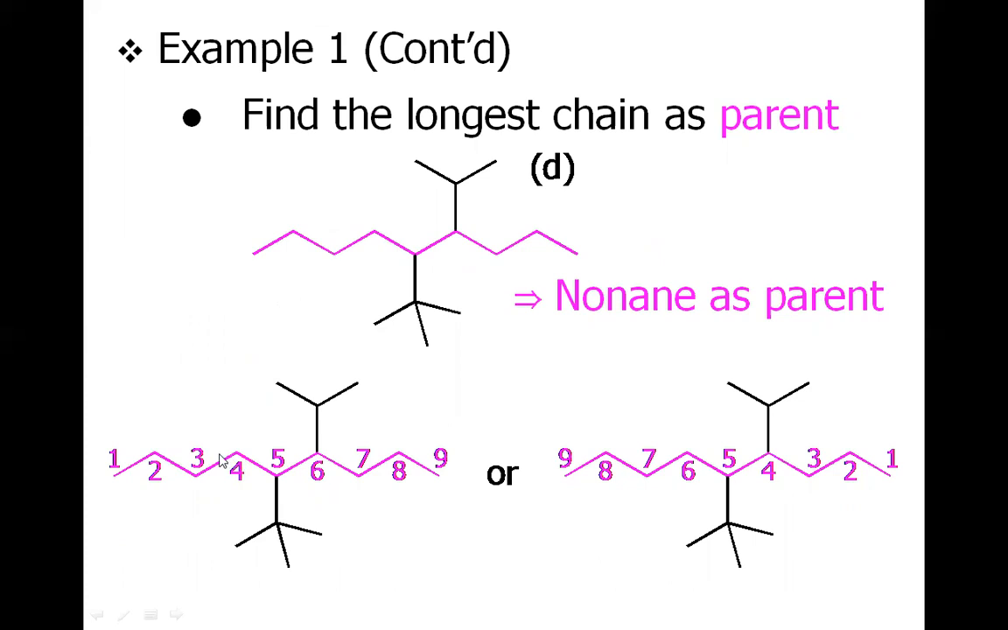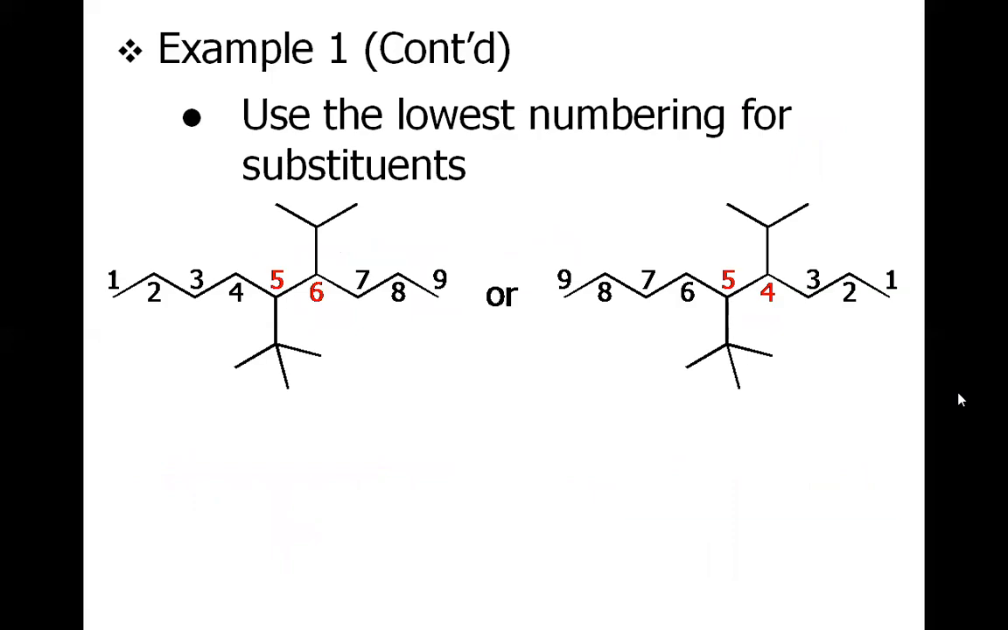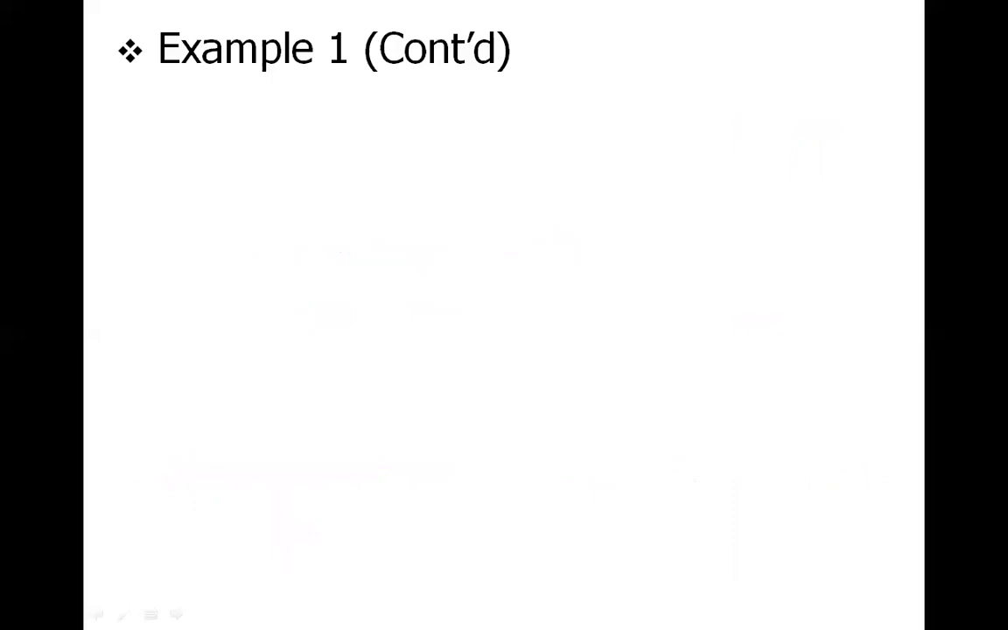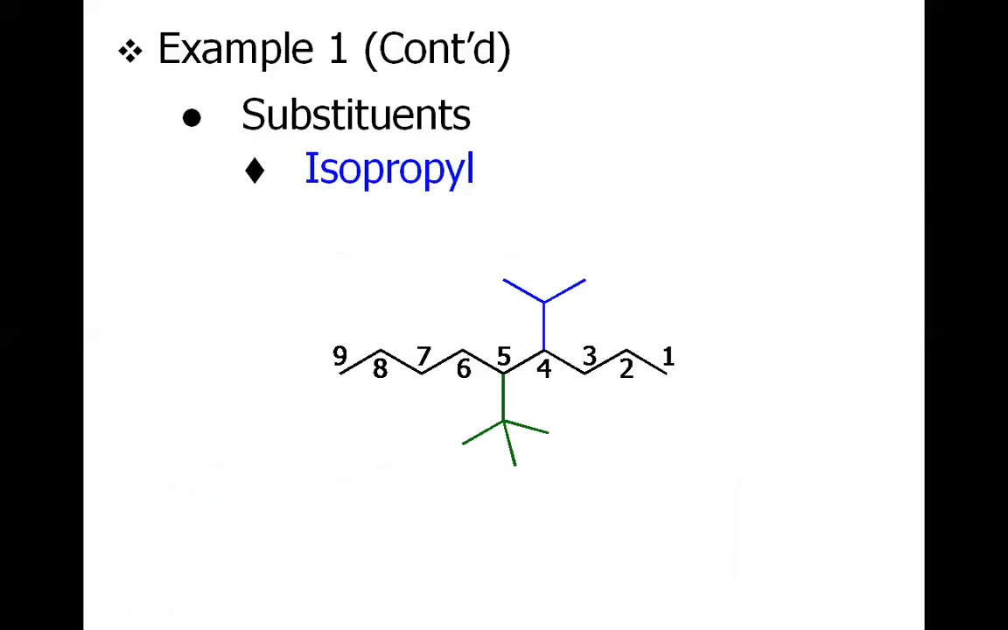Again, we have two options, whether to start from the left hand side or to start from the right hand side. If we start from the left hand side, our substituents will come at the 5, 6 position. But if we start from the right hand side, our substituents will come at the 4, 5 position. So 4, 5 is the lower numbering as compared to 5, 6. So we will consider the 4, 5 positions. Once you have decided the position, now let us discuss our name.